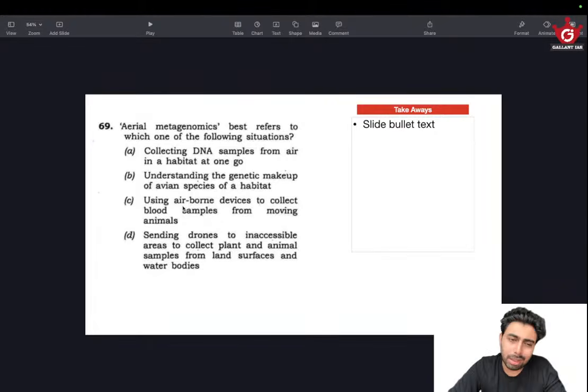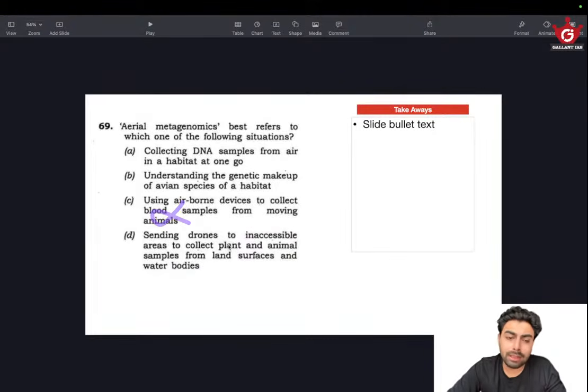This seems a bit far-fetched. Collecting blood samples would be used to study an epidemic outbreak like Nipah, not just genomic understanding. For genomic understanding, all we need is a DNA sample, which could come from a slice of skin or hair. You don't need blood to get the genetic makeup of a species. So this could be wrong.